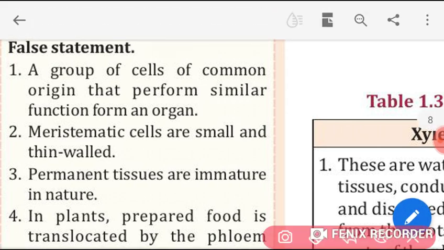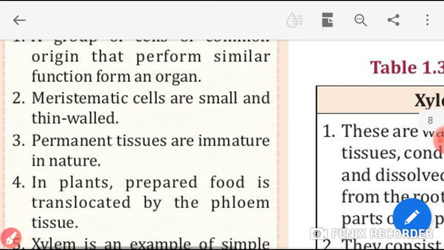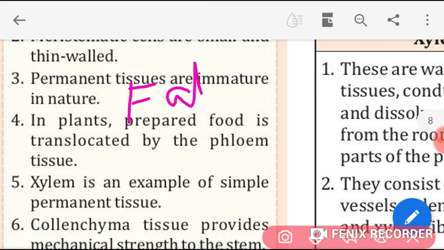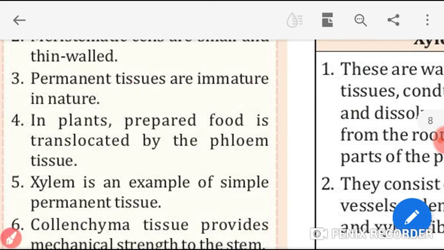Now, second, meristematic cells are small and thin-walled. Students, this is true statement. So, no need to correct it. Now, third, permanent tissues are immature in nature. This is false statement. What you have to do?